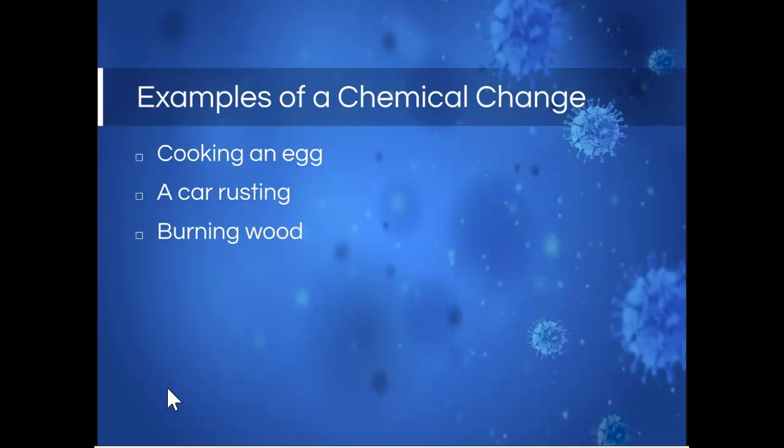When you burn wood, you're causing a chemical reaction. It's actually the wood reacting with oxygen in the presence of some sort of energy source, some source of fire. And that burning of the wood is going to produce substances that have different properties from the one that we started with.